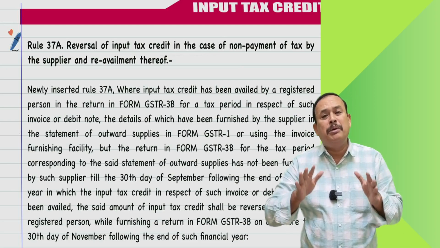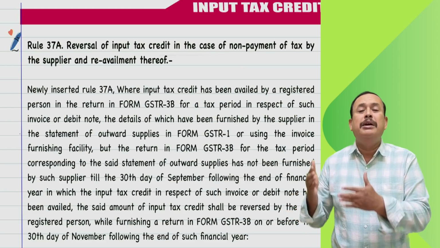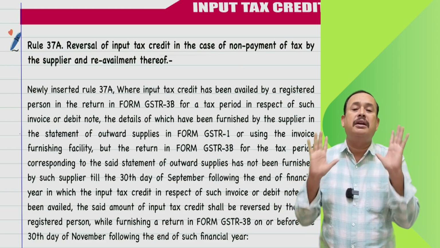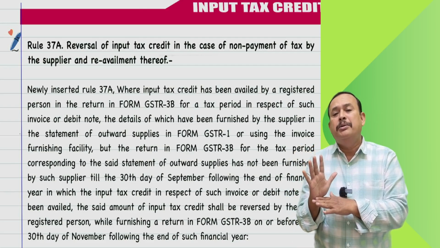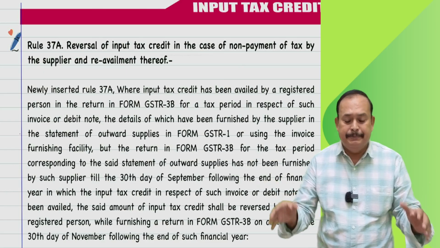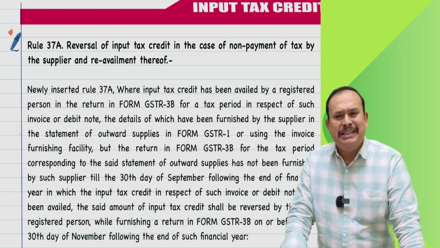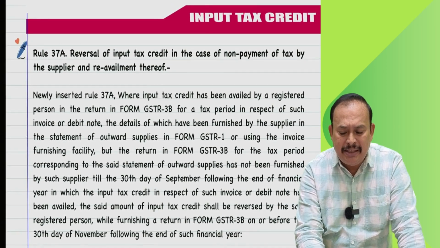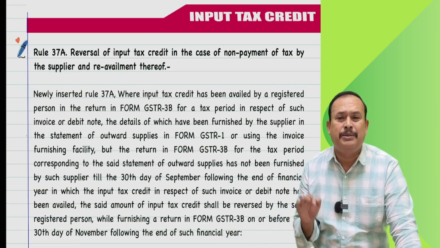But the September month liability should be paid by filing the GSTR 3B by 20th of October, which has not happened. GSTR 1 filed, but GSTR 3B not filed. That means tax not paid to the department by the supplier. In that case, should the recipient immediately reverse the input tax credit? The law says it is not required to immediately reverse the input tax credit by the recipient.